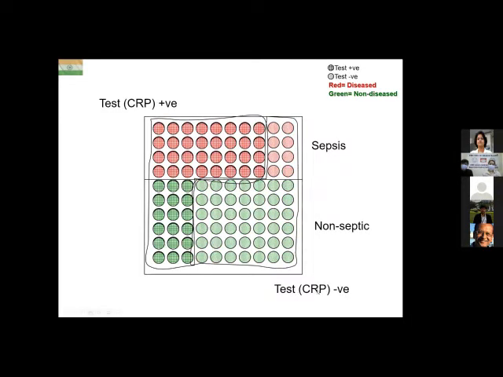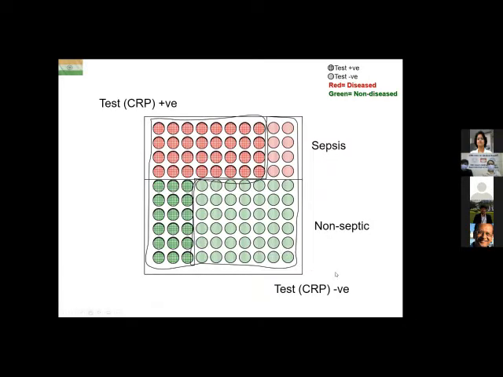Test negative, that means CRP negative, are dotted circles. So that means a few amongst the sepsis gold standard positive, blood culture positive, actually had negative CRPs. And the vast majority of non-septic expectedly had a negative CRP.